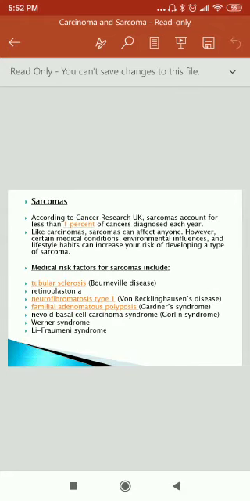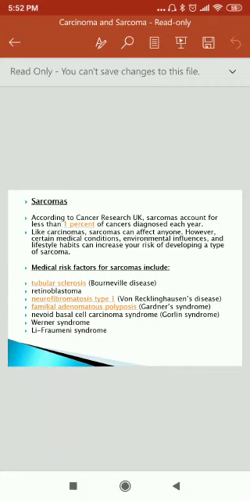Sarcoma. According to Cancer Research UK, sarcomas account for less than 1% of cancers diagnosed each year. Like carcinomas, sarcomas can affect anyone. However, certain medical conditions, environmental influences, and lifestyle habits can increase your risk of developing a type of sarcoma.